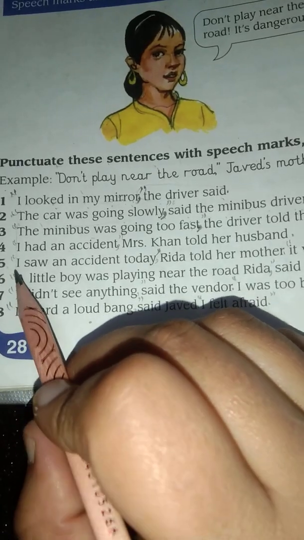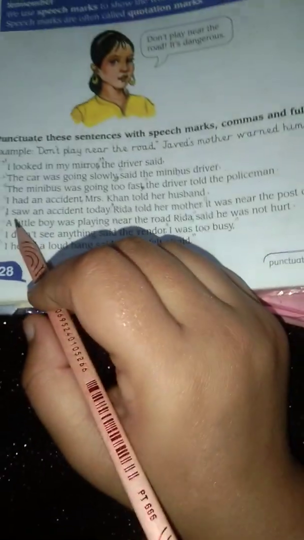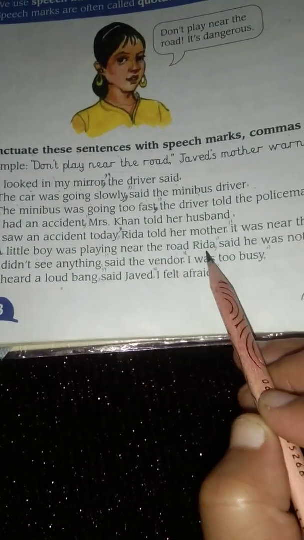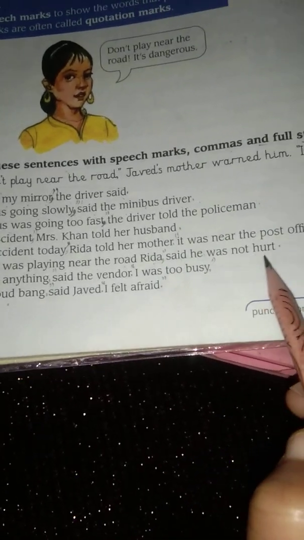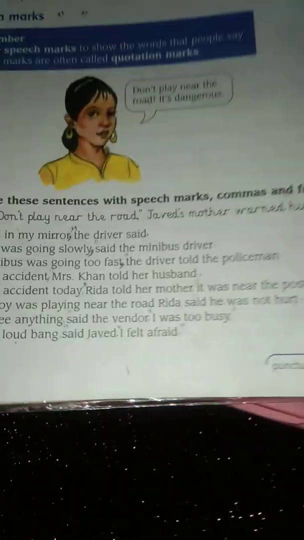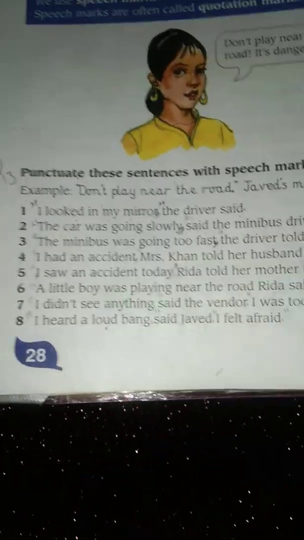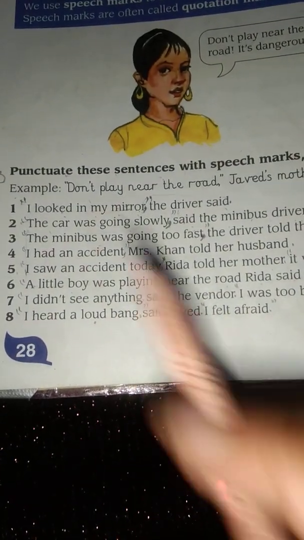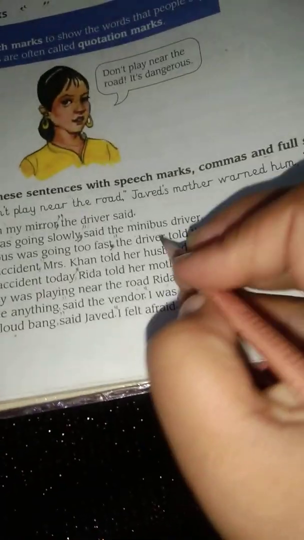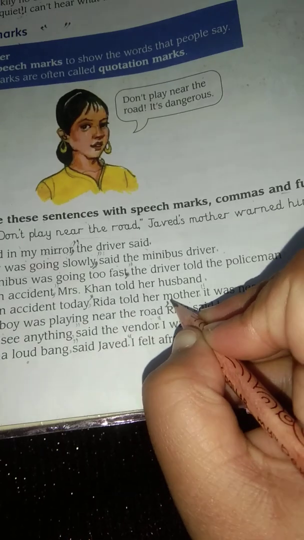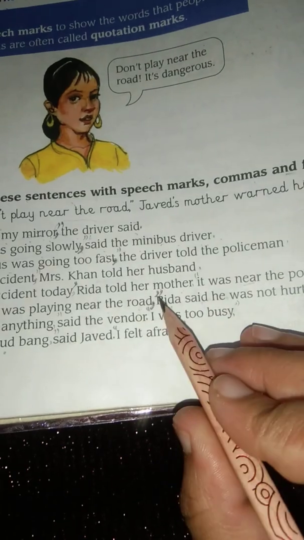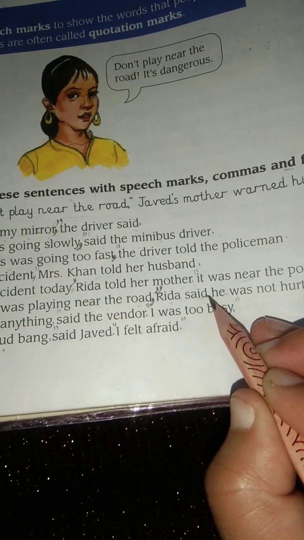This exercise sentence number 5 is a little bit different. A little boy was playing near the road, Rida said he was not hurt. So this is different. How is it different? Because in this sentence you will use speech marks two times. First, Rida is saying a little boy was playing near the road. So near the road, here you will put the comma and separate this one by putting this one comma. Rida said. After said, there is a full stop.